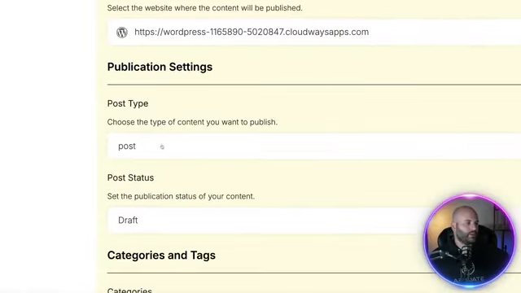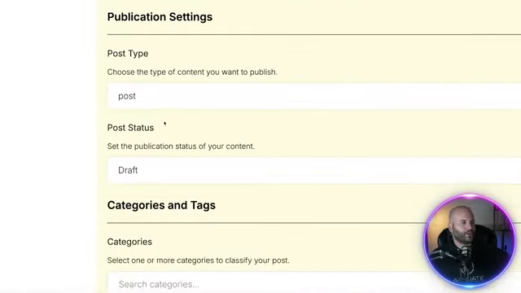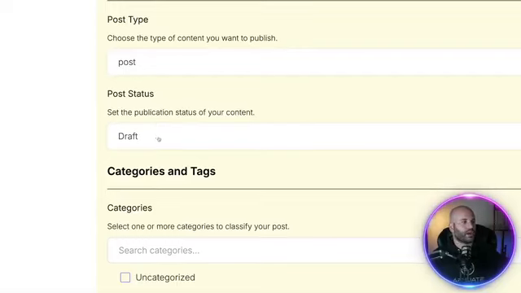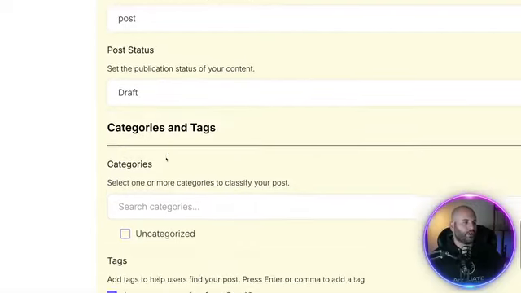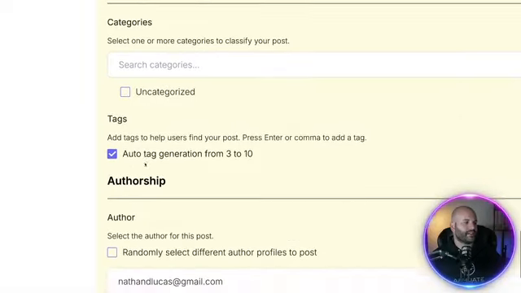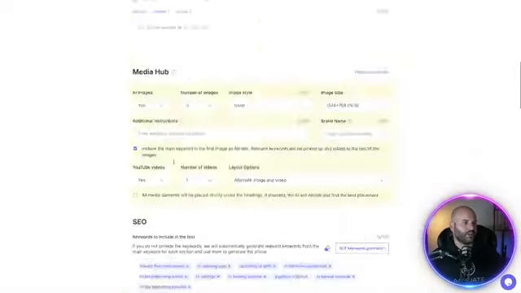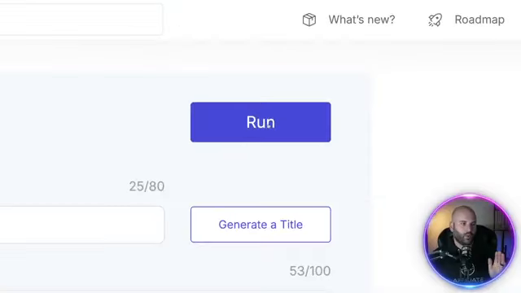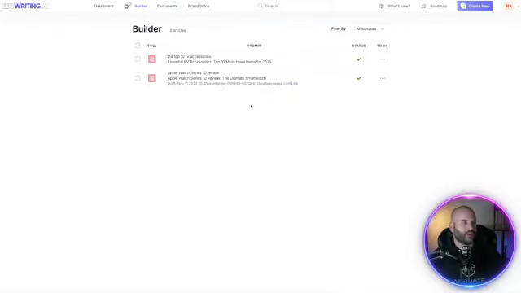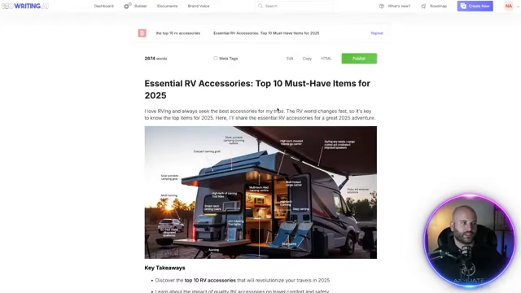Okay. So once you have that set up, you can come down here. You can say post onto your blog. Do you want it to be draft? Do you actually want to publish it? Do you want to schedule it? You can do that all from here. You can even do tags and stuff like that. So what we want to do is come back to the top and we would click run. Once you click run, it's going to generate the article. I already did generate this article and I'm going to show you exactly what this looks like.